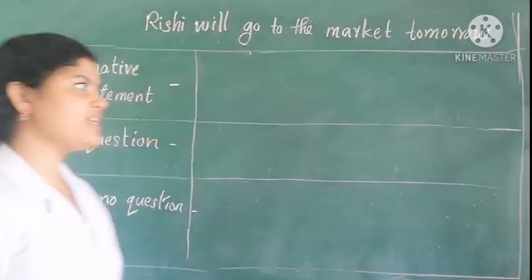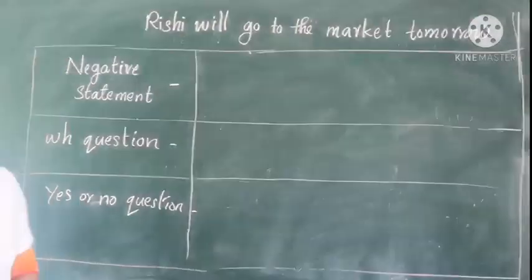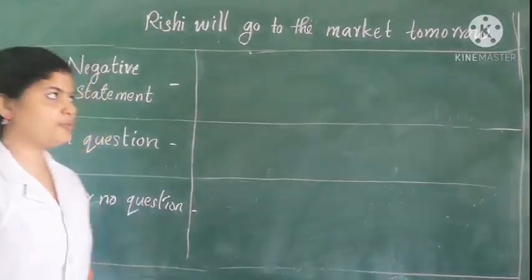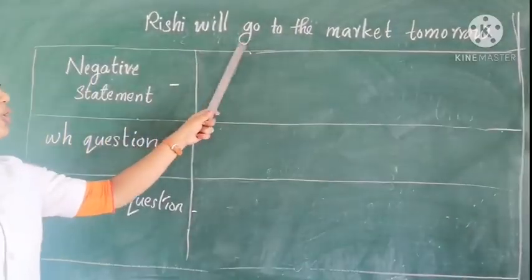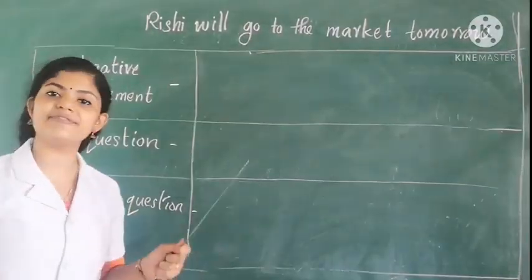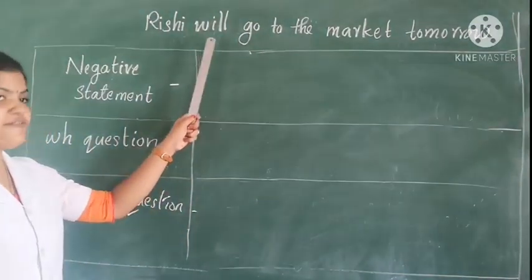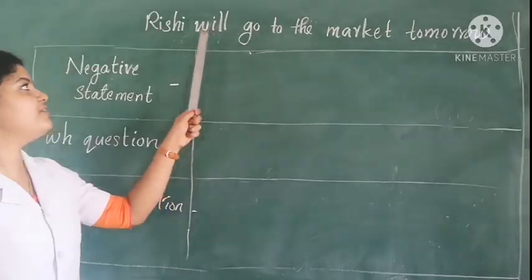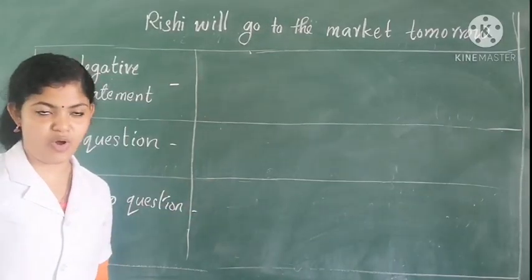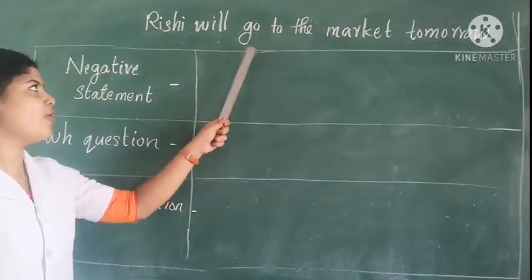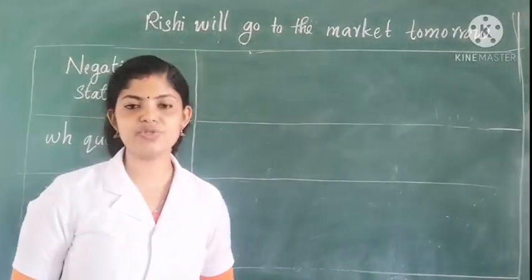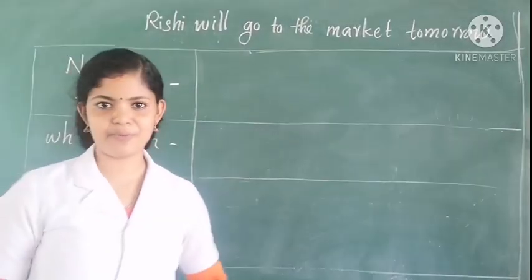Now we can see another sentence on the board, that is, Rishi will go to the market tomorrow. What is that? Rishi will go to the market tomorrow. So here also we can see the sentence is in the future tense because we use the word will. Will go. Will plus the base form of the verb. What are the next two forms of go? Go, went, gone. So go is the first form. So we use will plus go to the market tomorrow. So the action will happen tomorrow.